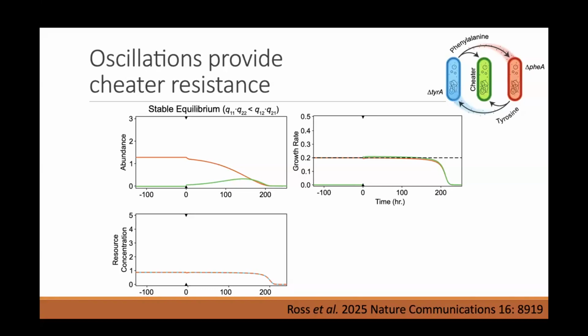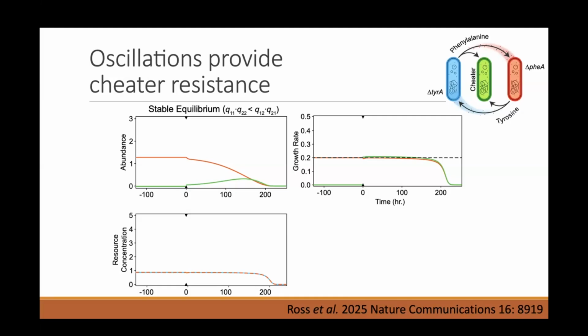Couple other things we looked at in this. What's the implication of these oscillations? Well, one thing we found is that it provides some sort of resistance to cheater strains. So this is a case where we have a stable equilibrium of the cross feeders. At time zero, we introduce a cheater.